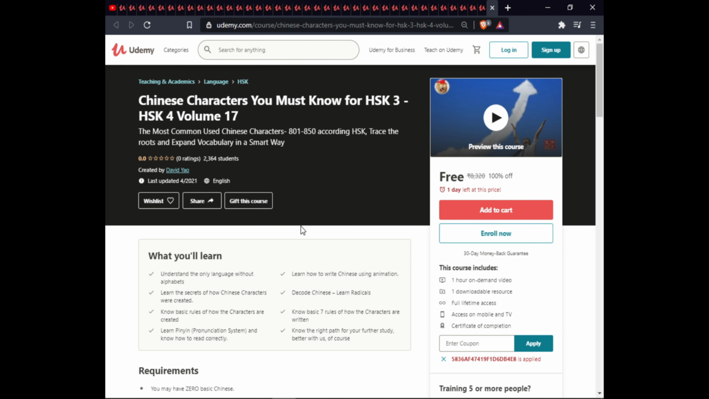The next course is Chinese characters you must know for HSK 3 and HSK 4, Volume 70. In this course, you will understand the only language without an alphabet, learn how to write Chinese using animation, learn the secret to Chinese characters and how they were created, decode Chinese, learn radicals, know the basic rules of how characters are created, know the basic 7 rules for how characters are written, learn the pronunciation system and how to read correctly, and know the right path for future study. Of course, these courses are on demand with full lifetime access, extra warranty, and certification of completion.